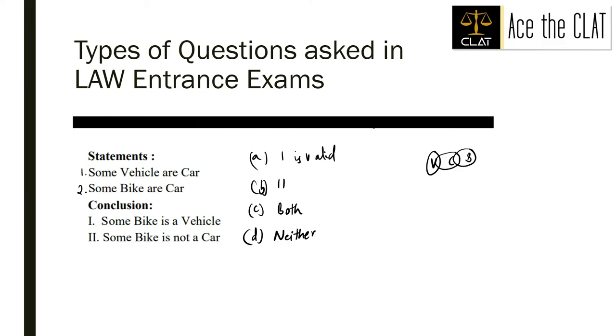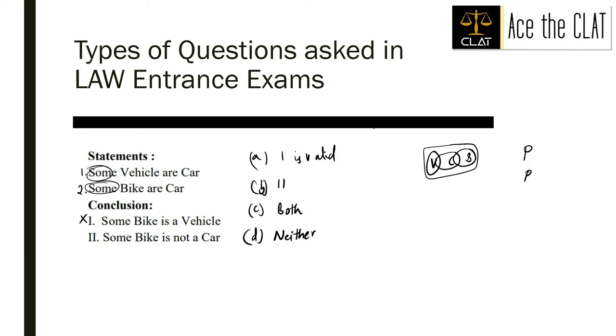Now, as we have already seen in one of the rules, from two particular statements, for a combined inference, we cannot draw any conclusion. This is a particular statement. This is also a particular statement, right? And when we say some bike is a vehicle, in this Venn diagram, it is not true that some bikes are vehicles, right? So conclusion 1 is not valid.